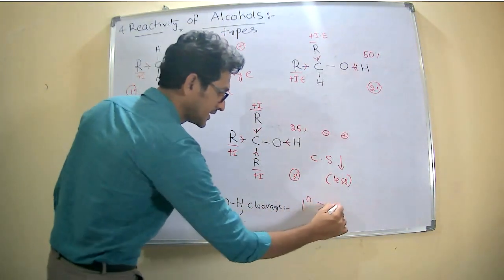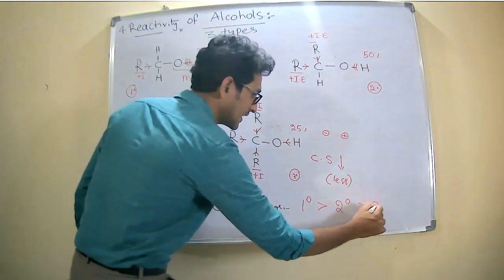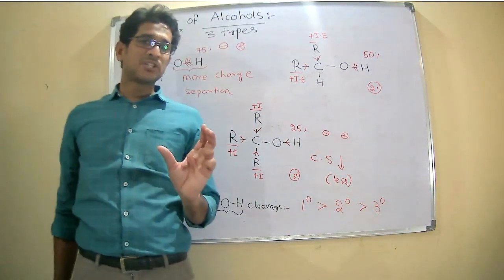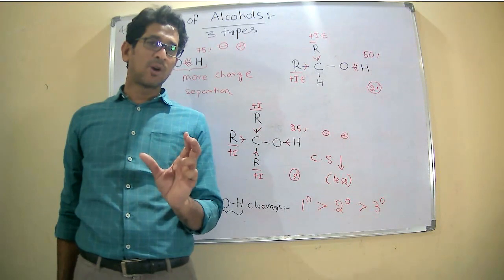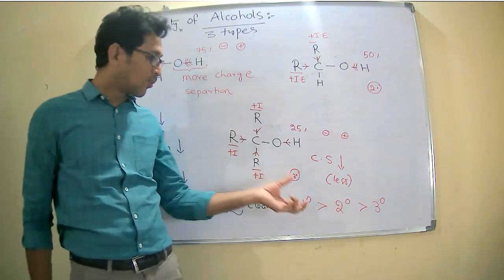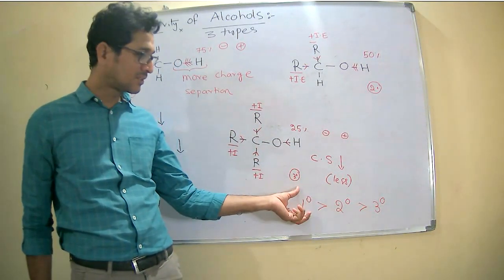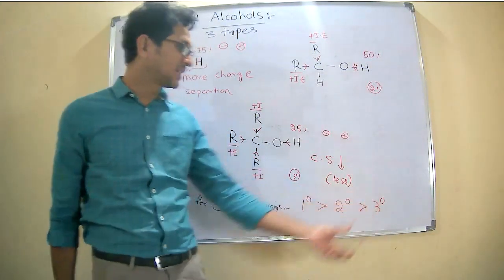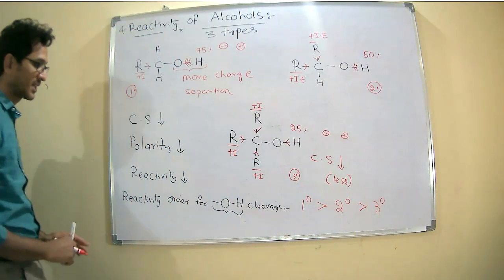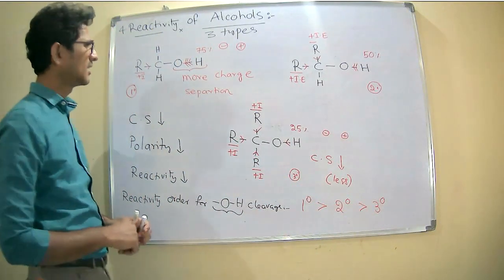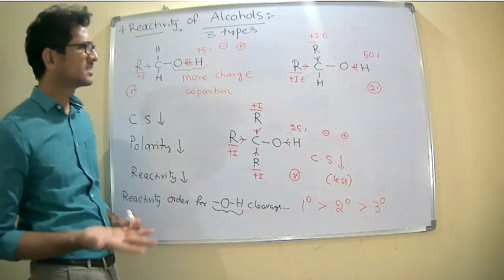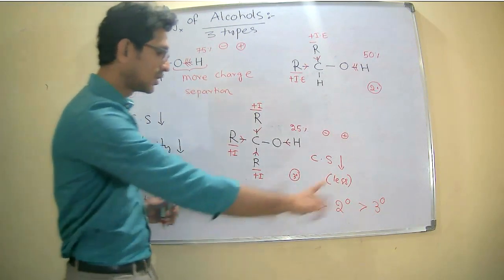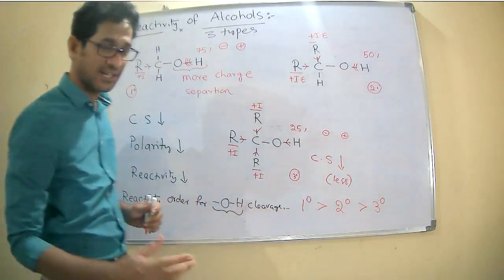Therefore, primary, secondary, and tertiary. The cleavage of the oxygen and hydrogen bond will be more reactive in the case of primary alcohols, and less in the case of tertiary alcohols. Right. This is about the reactivity of OH cleavage: primary is more reactive.